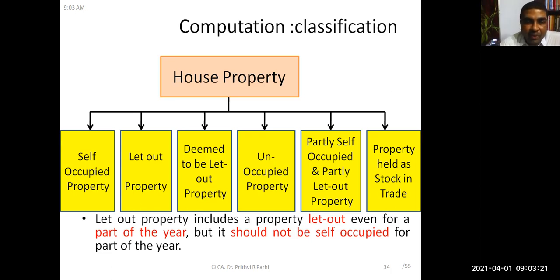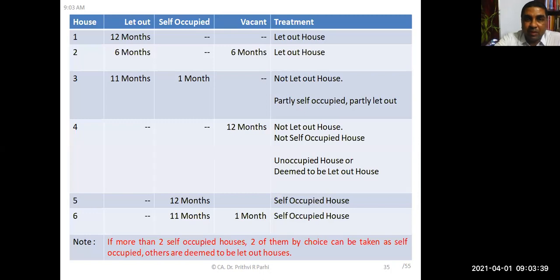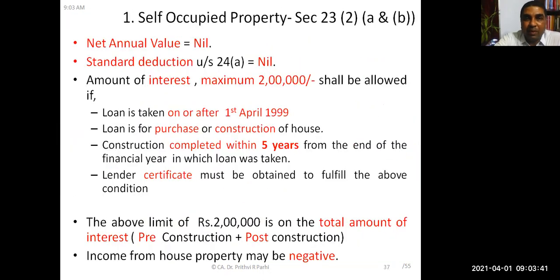We also know that we can classify our house properties like this: self-occupied house property, let-out house property, deemed to be let-out house property, unoccupied house property, partly self-occupied and partly let-out house property, and also property which is held as stock in trade. All this concept we have discussed. In self-occupied house property, the annual value shall be nil.